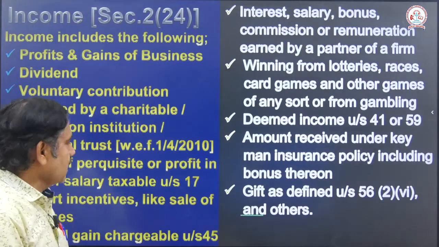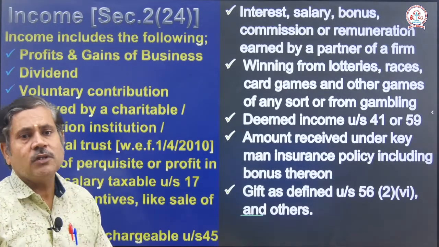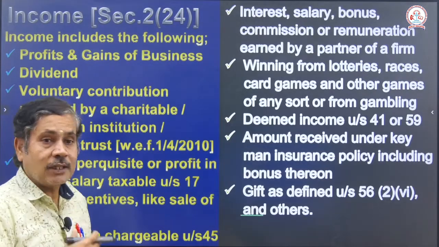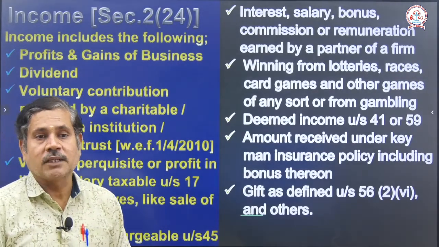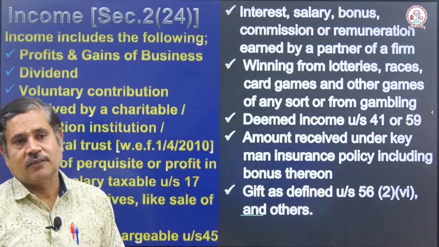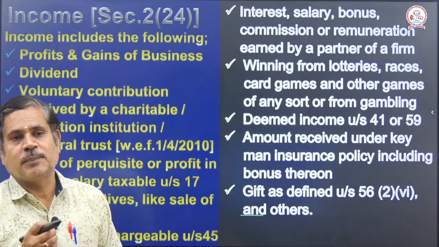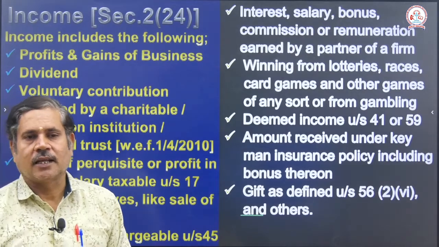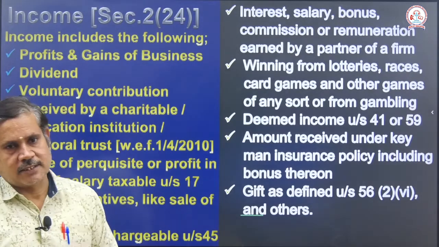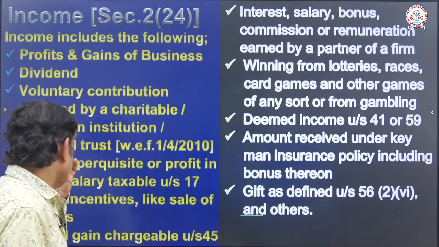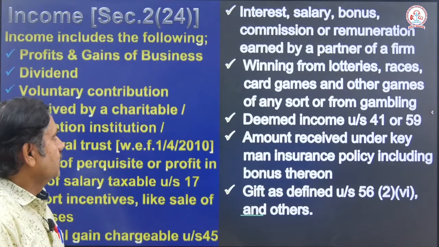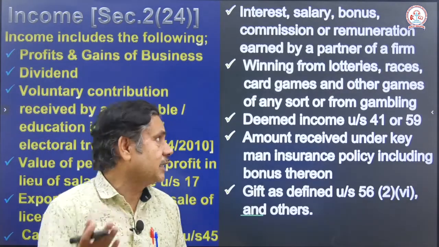Then electoral trust, with effect from 1/4/2010, the value of perquisites. What is meant by perquisites? It is receiving additional benefits, not for all persons, only the right person getting additional benefit. That is what perquisites from salary means under section 17. Then capital gains under section 45, then interest, salary, bonus; he pays tax on these.